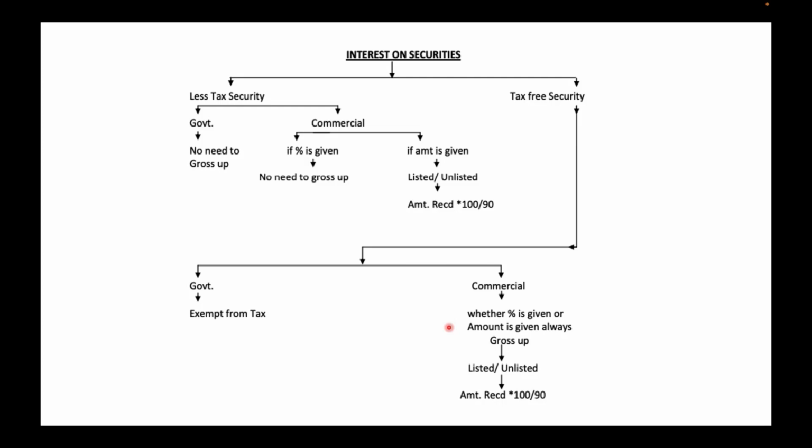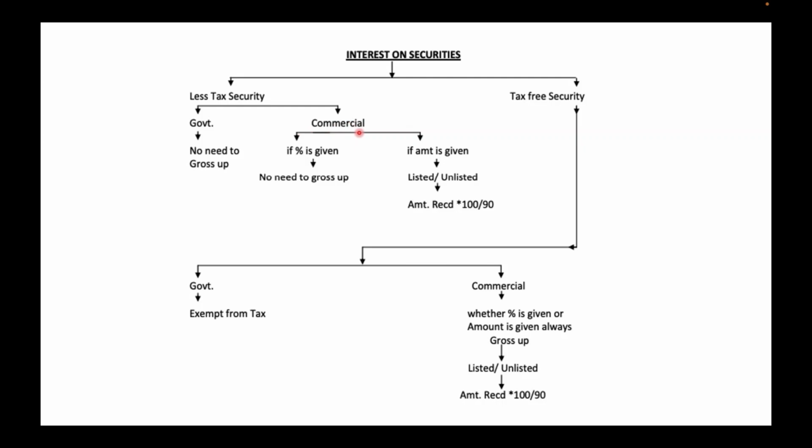If it is a tax-free security, they will mention it as tax-free securities. In that case, you have to gross up in both cases, either interest rate or interest amount. If nothing is mentioned in your question, it belongs to the category of commercial securities.